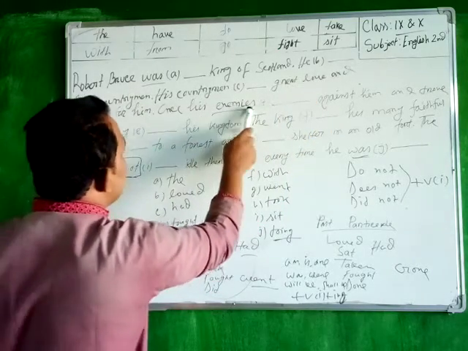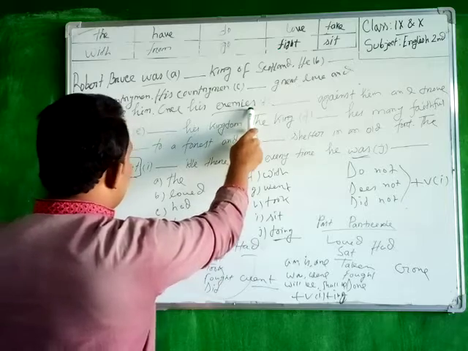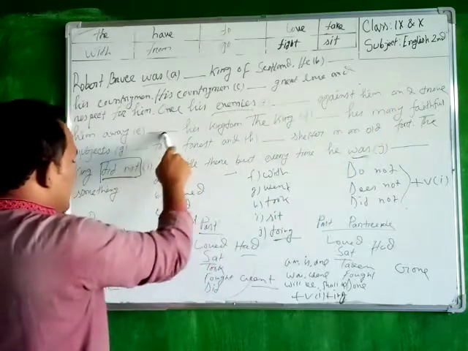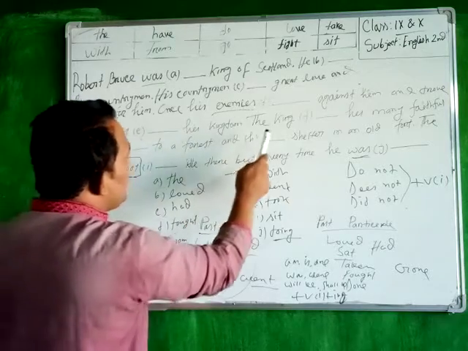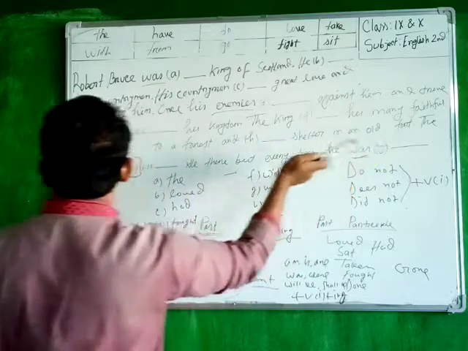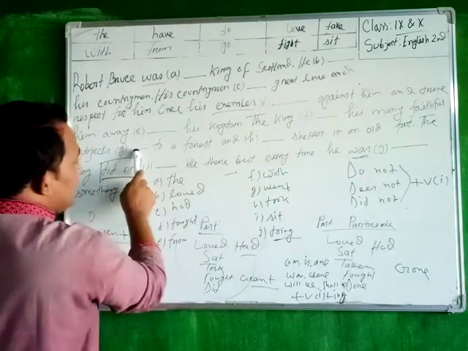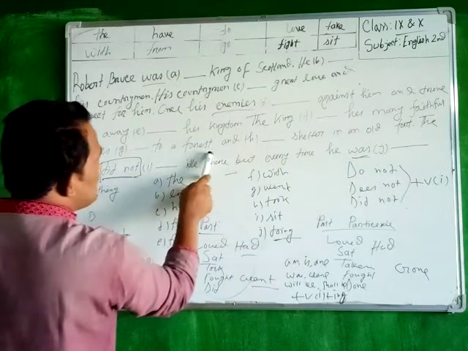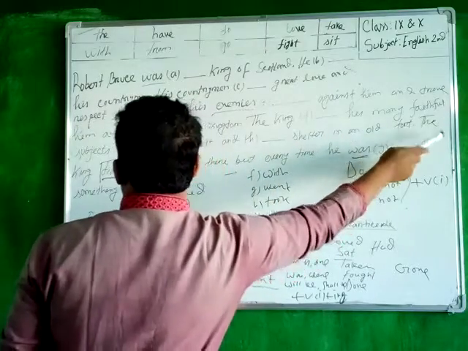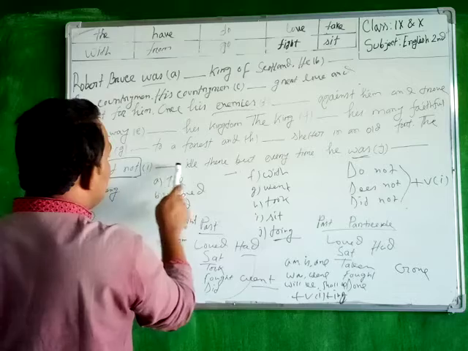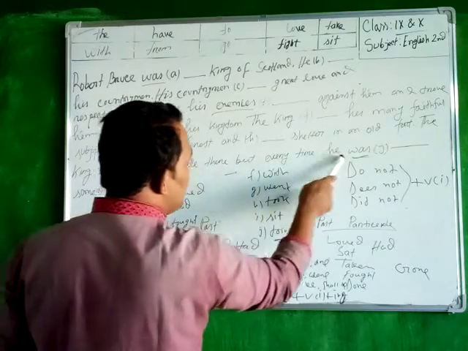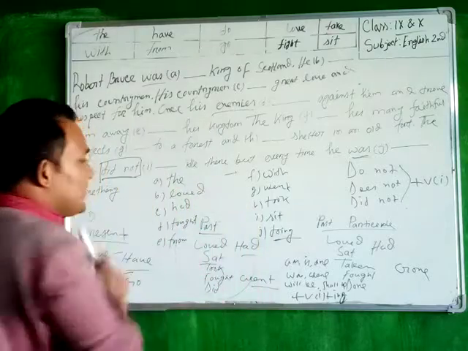Once his enemies, number D, fought against him and drove him away from his kingdom. The king, number F, with his many faithful subjects, number G, went to a forest, and number H, took shelter in an old wood. The king did not, number I, sit idle there, but every time he was doing something.